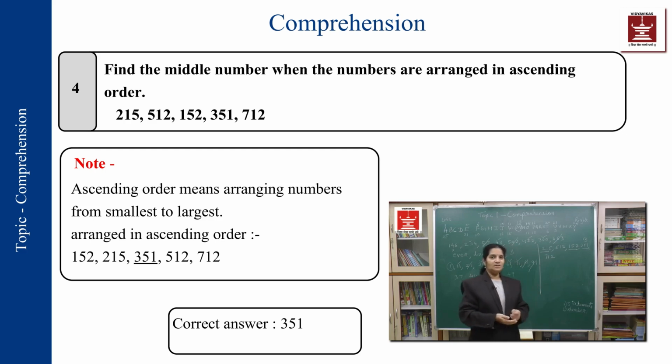Okay. What I do is, on the paper itself, I just count. This is the smallest, this is second, this is third. So the third number in the ascending series will be the middle position. I don't need to go for these two. No one is going to see whether I've completed the question or not. What has been asked, stop there.